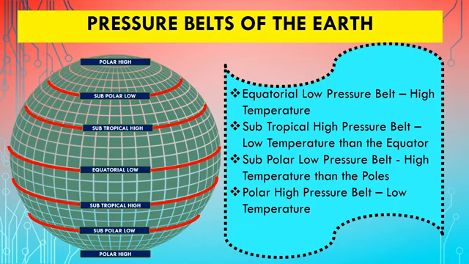In the same way, the air which comes down on the subtropical zone after reaching the surface of the earth again gets heated up because the temperature is not very low there. Therefore, it again starts rising up, but it gets deflected or shifted little bit towards the subpolar zone. So from subpolar zone, the air starts going up. This is the second factor which affects the distribution of pressure belts on the earth.